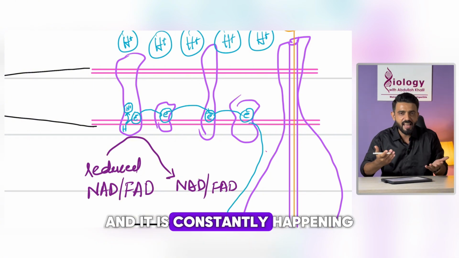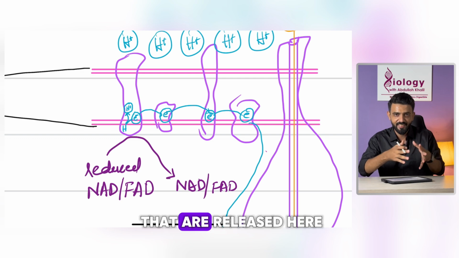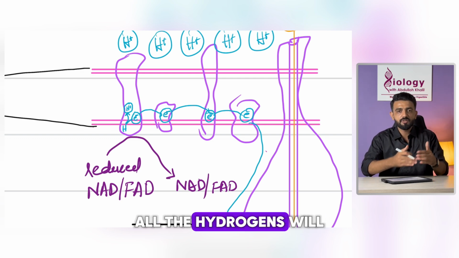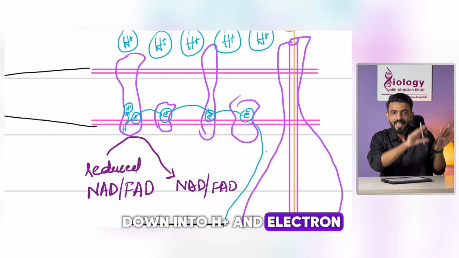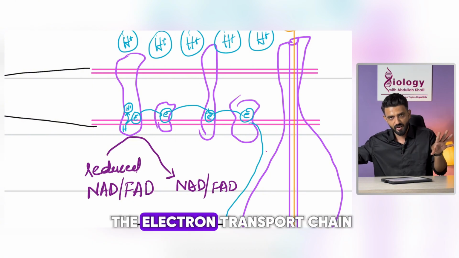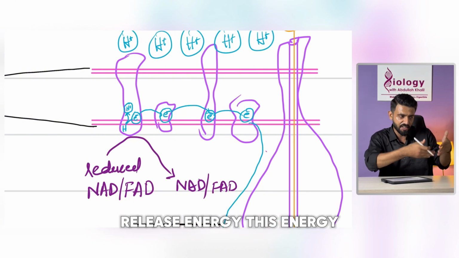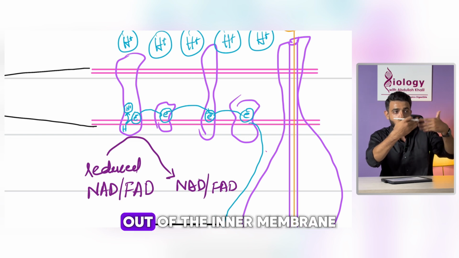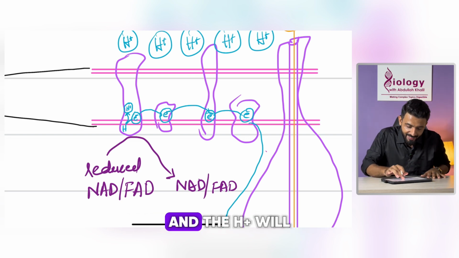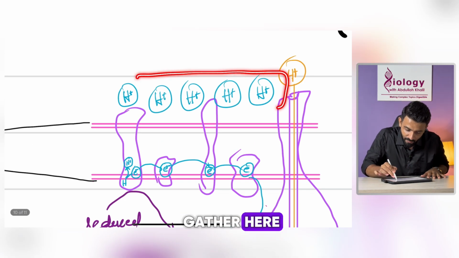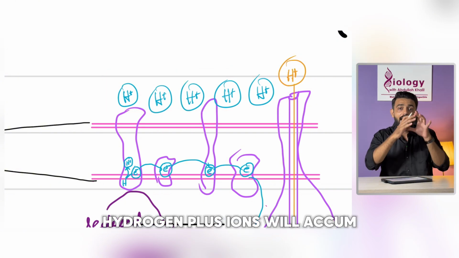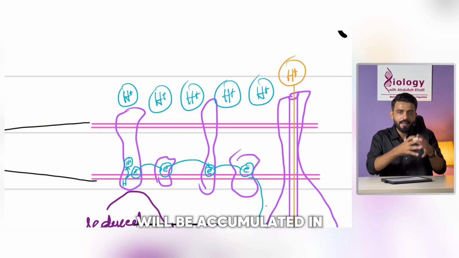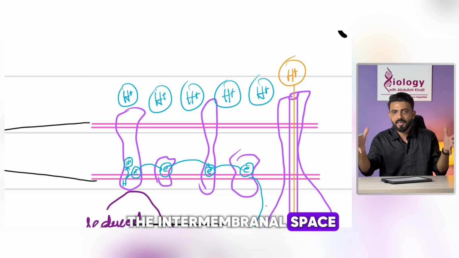This is constantly happening with all the hydrogens that are released here. All the hydrogens go through the same process. They are broken down into H plus and electron. The electron goes through the electron transport chain and releases energy. This energy is used to transport H plus out of the inner membrane, and the H plus gathers here. Hydrogen ions accumulate in the intermembranal space.